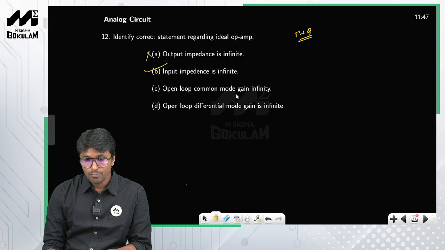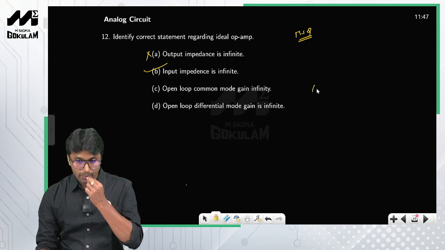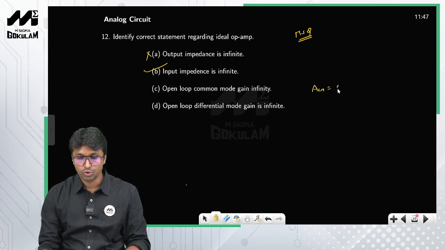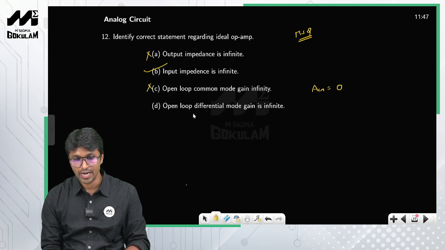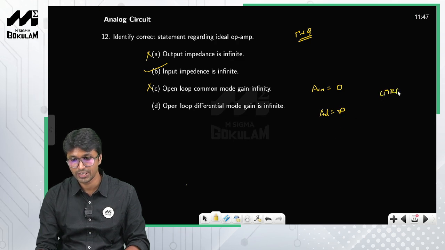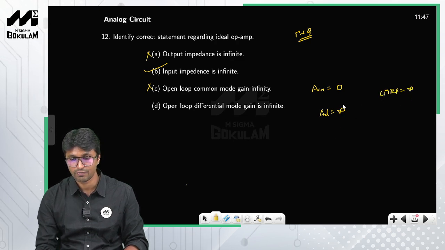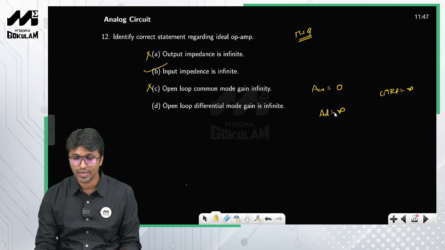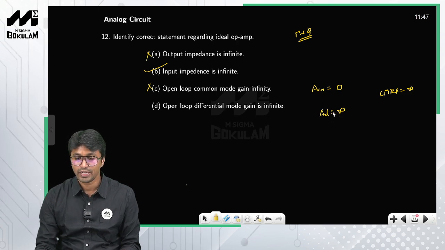Open loop common mode gain. Ideally it should be 0, so statement C is also wrong. Ideal open loop differential mode gain AD, ideally it should be infinity, right? CMRR ideally should be infinite. So therefore AD, the differential gain, should be infinite and the common mode gain should be equal to 0.